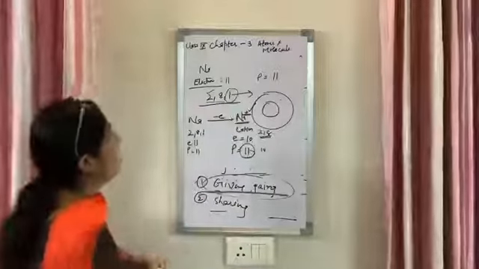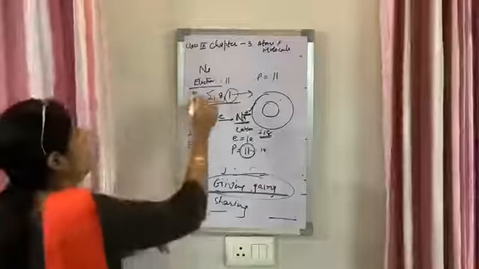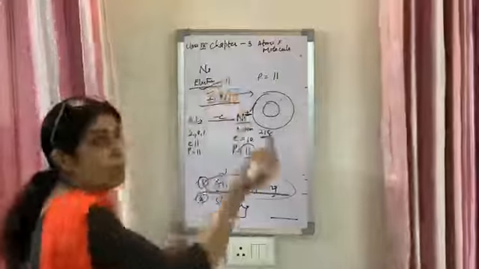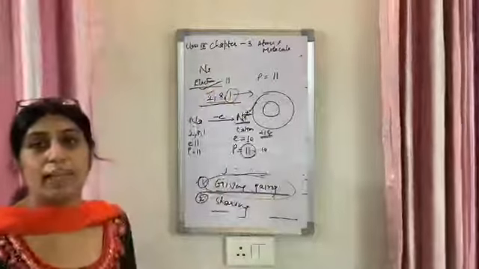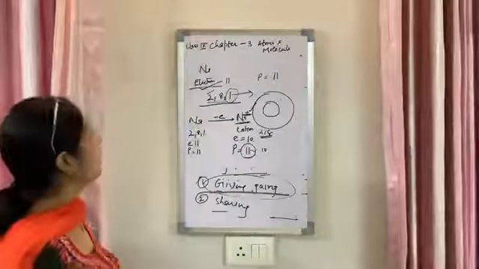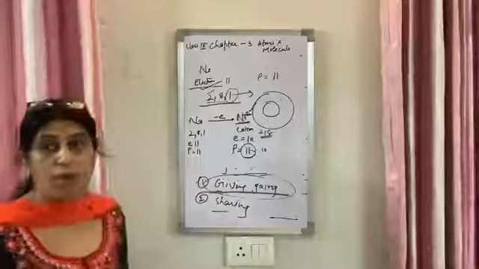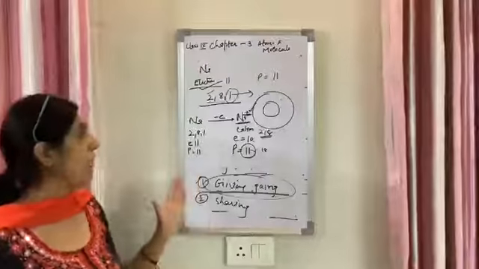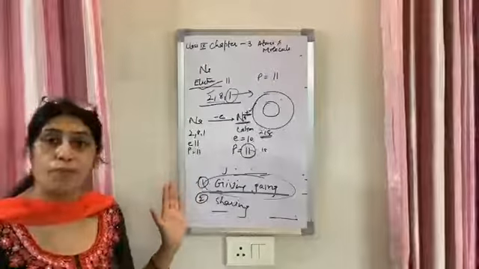And you know why it is called electropositive, because by losing the electron it becomes positive. After giving the electron, it has become positive. In this way the cation is formed. Okay beta ji, now you are able to understand how a cation is formed.